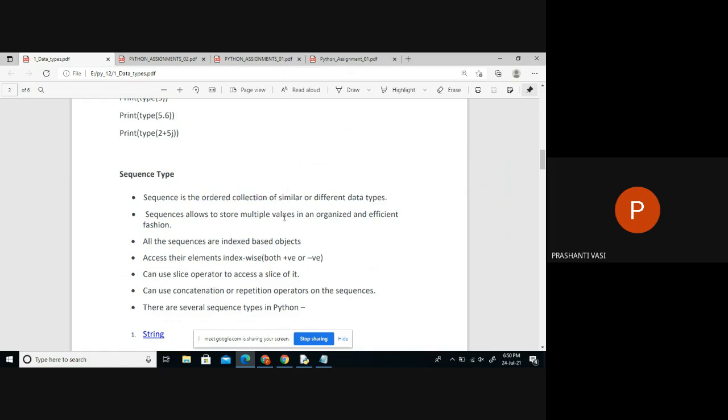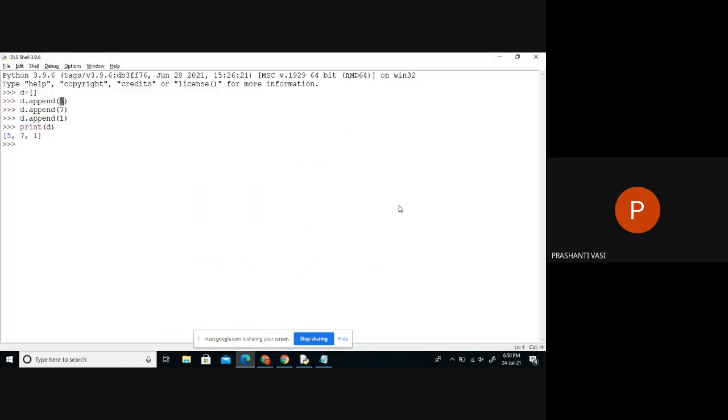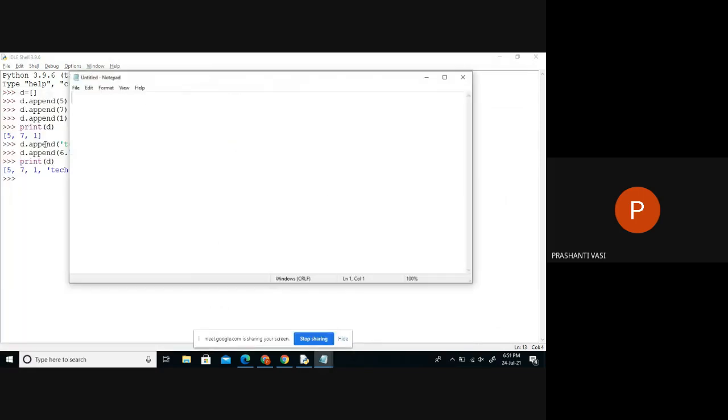And the second thing is similar or different types of data. It means not only can I store integers, I can add some text also. It's not a fixed thing that we have to add only integers. I can add floating values also. So we can check that it collects similar or different types of data. Mostly we call this a heterogeneous data structure. Wherever we can collect different types of data, that kind of data type is called a heterogeneous data structure.